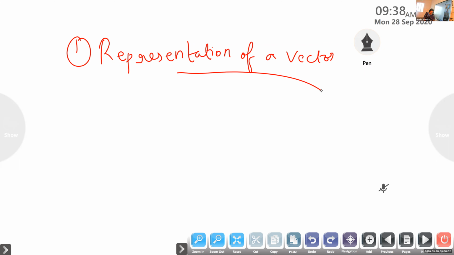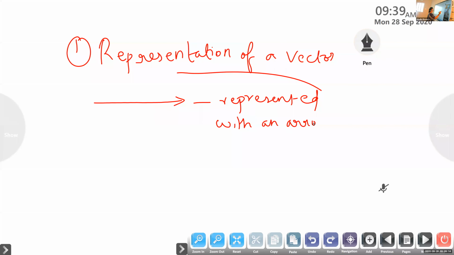A vector can be represented with an arrow, with an arrowhead. This is the first point.